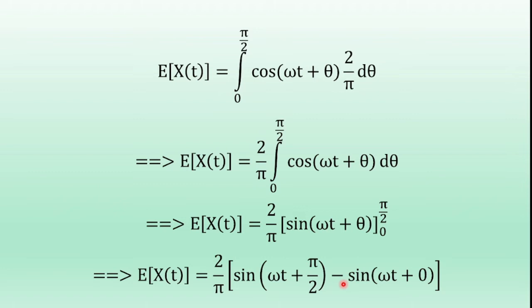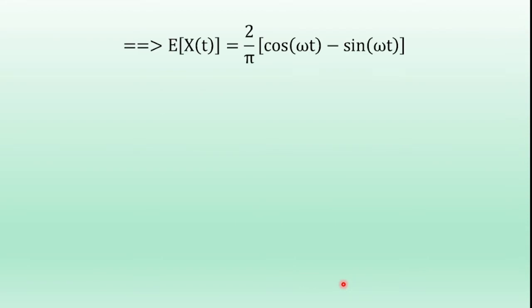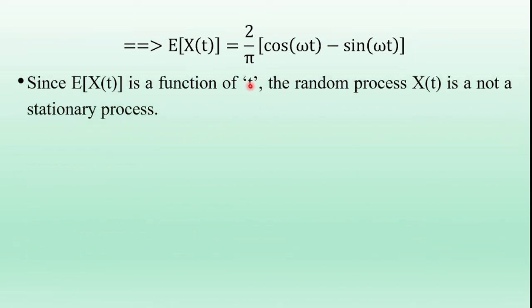So expectation of x of t is equal to 2 by pi into cos of omega t minus sin omega t. Here the mean of the random process is a function of time t. Therefore the random process x of t is not a stationary random process.